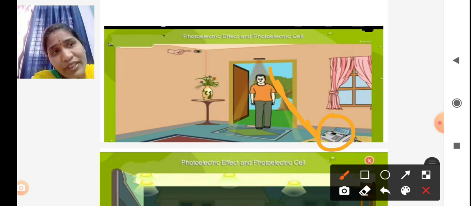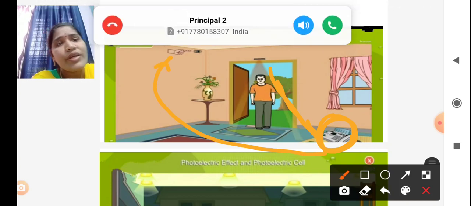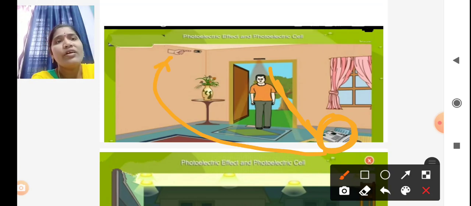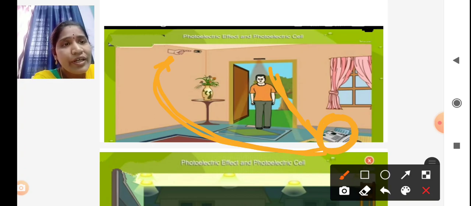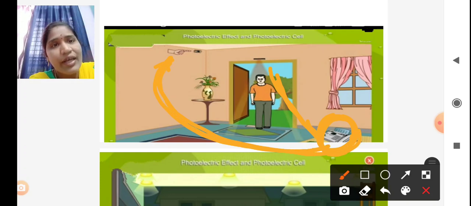When light is incident on this photocell, current flows through it, because the photocell is one of the applications of the photoelectric effect. When light is incident on the photocell, it contains a metal plate that emits electrons. If you connect this photocell to the alarm, then when a person enters, the photocell stops or produces electric current, and automatically the alarm rings.